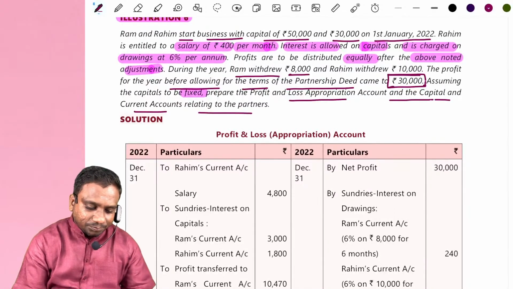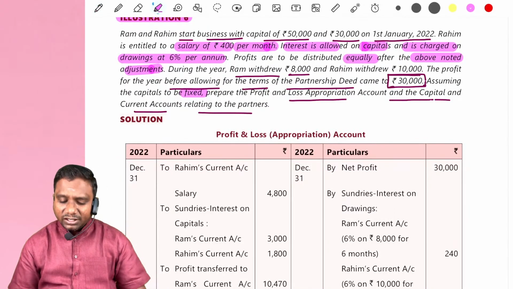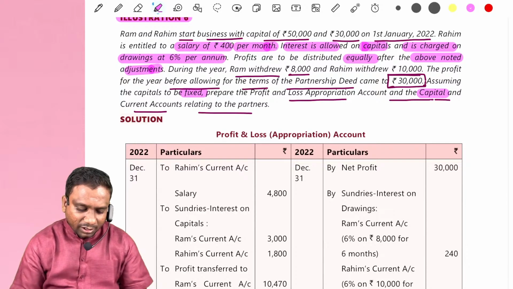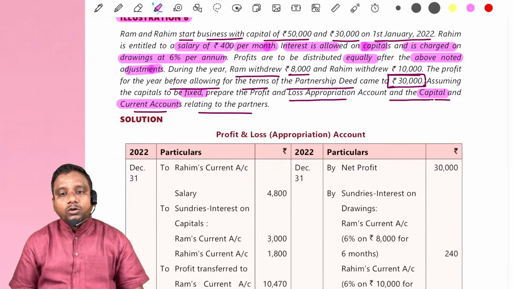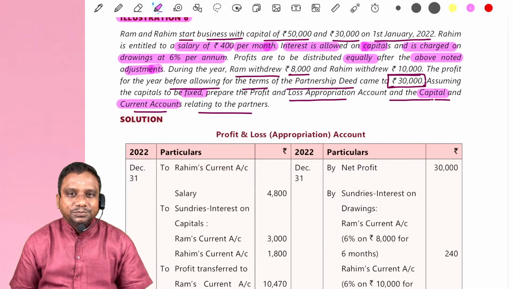Prepare profit and loss appropriation account and the capital and current accounts relating to the partners. Here they are asking for profit and loss appropriation account, capital account and current account, two accounts for each partner. Means which method are they following? Fixed capital method. Clear, students?